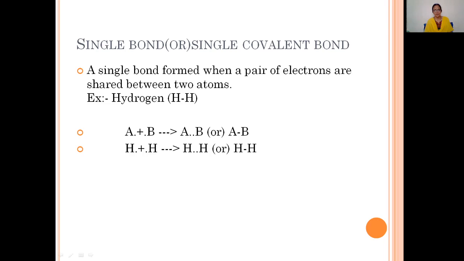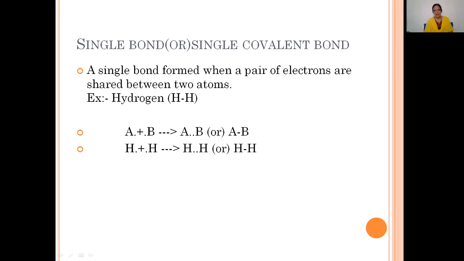Now let's consider one general example: two atoms A and B. A contributes one electron and B also contributes one electron, and both these atoms share this one electron pair. Thus, a molecule AB is formed.